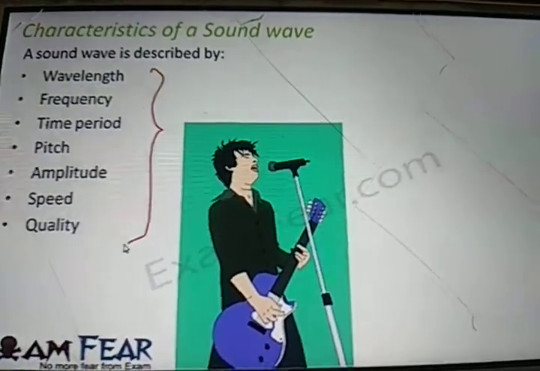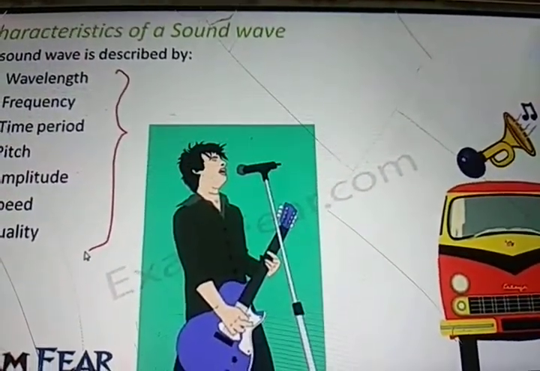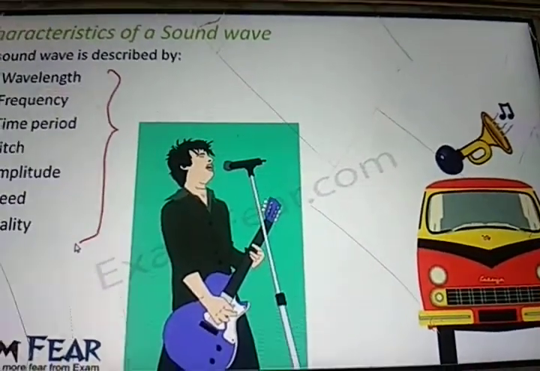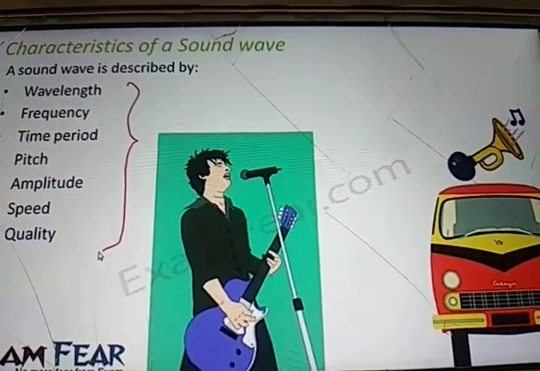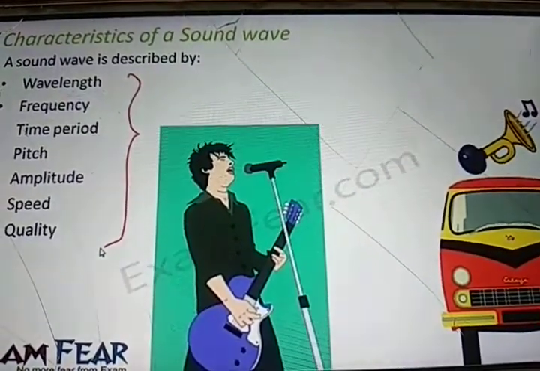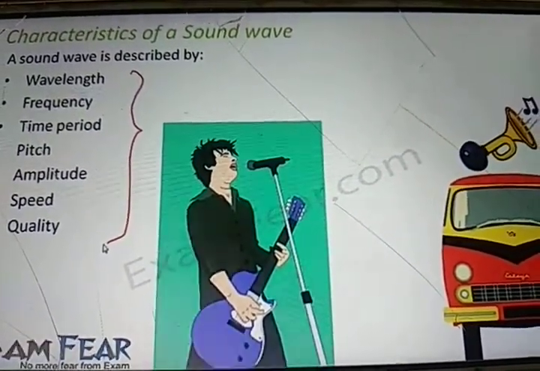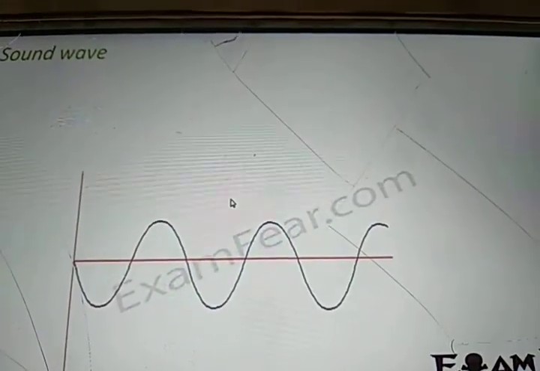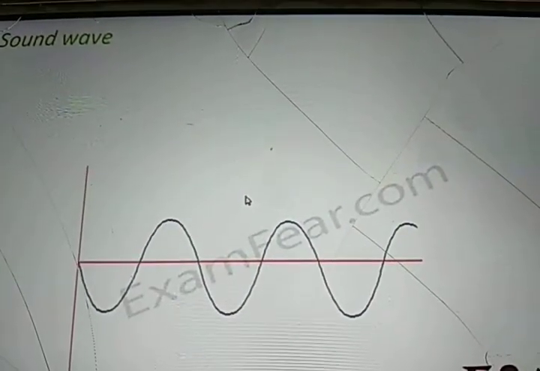Because of this, you hear different sounds, like the sound of a guitar and the sound of a horn of a vehicle. They are very much different from each other because they vary in either their wavelength, frequency or time period. So one of these has to vary.